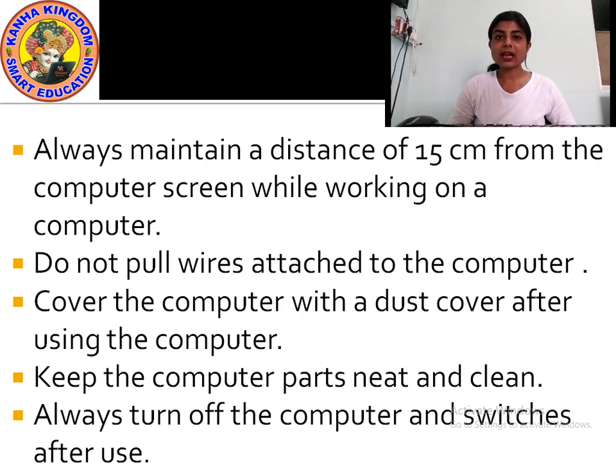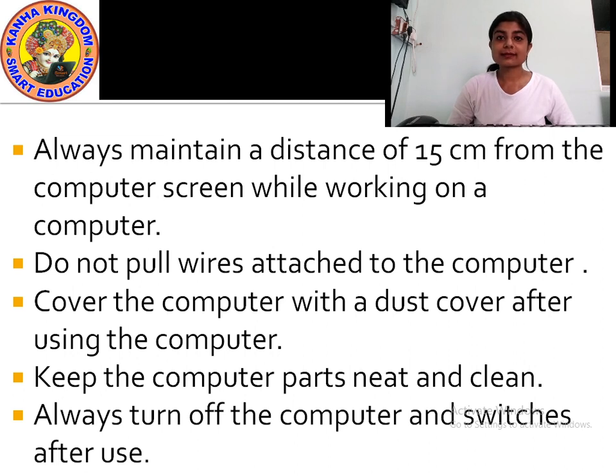So that is why you should always maintain a distance of 15 centimeter from the computer screen while working in the computer. Okay? Always maintain a distance of 15 centimeter while working in a computer. Understood?